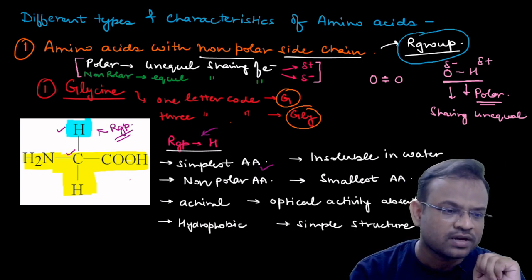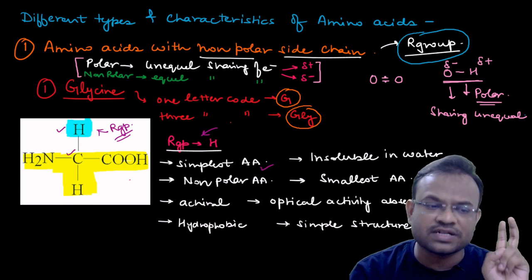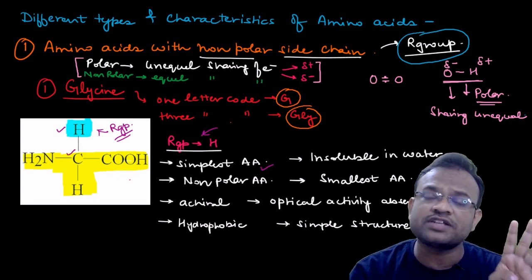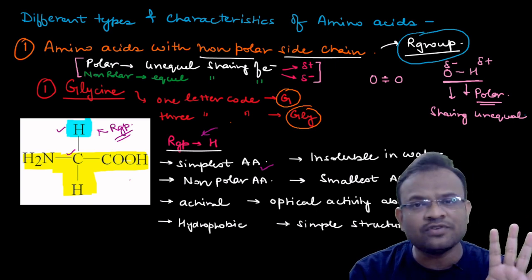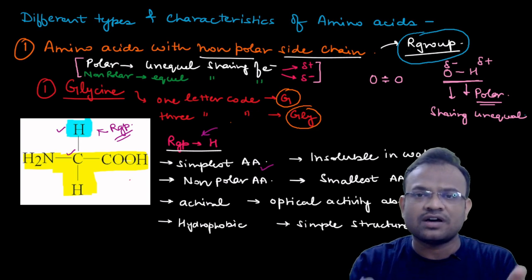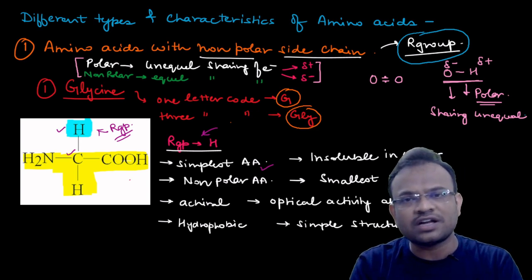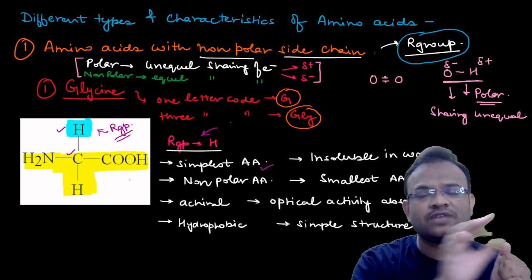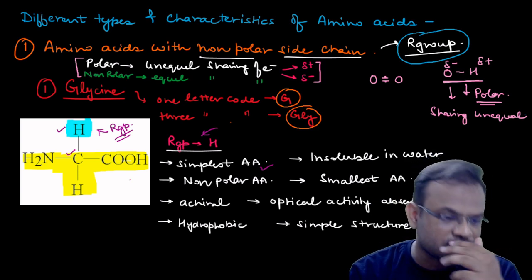Third point. So first point was simplest amino acid, second point non-polar amino acid, third point insoluble in water, fourth point smallest amino acid. Now I believe you would have understood why it is called the smallest, because the entire structure is common to all the other amino acids. Only difference is the R group, that is hydrogen. It is smallest, therefore we can say that the amino acid is smallest.